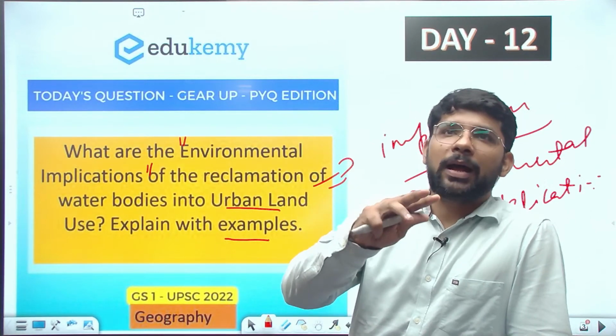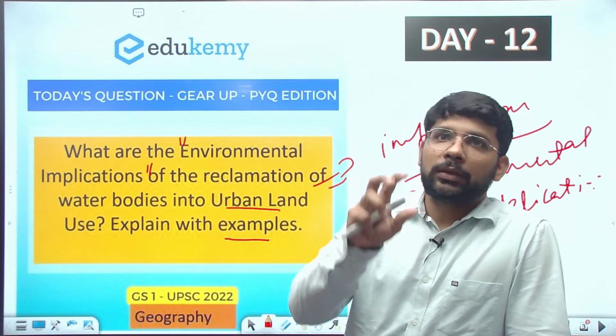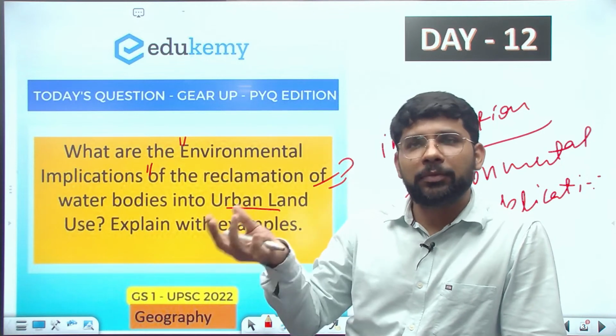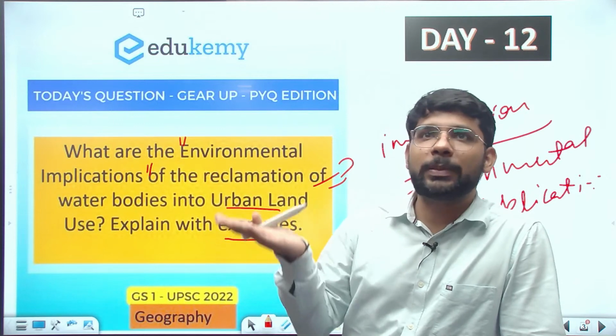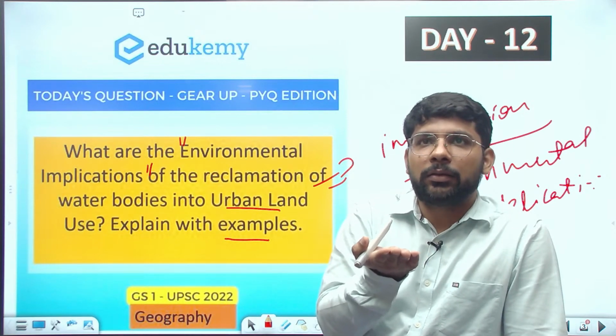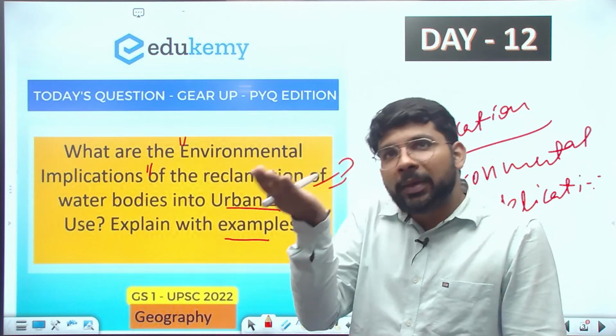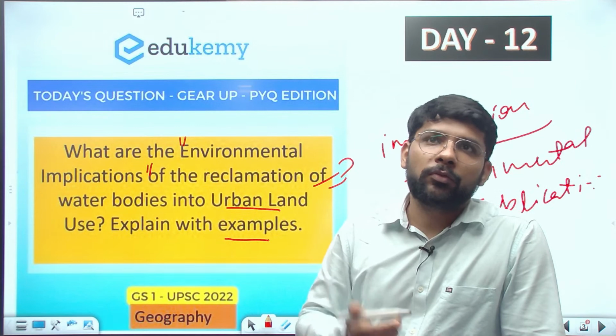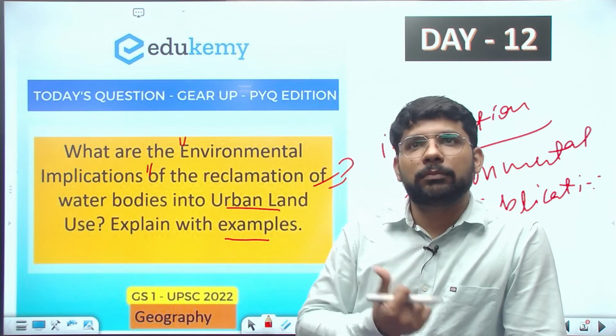In the introduction, we will write about the recent floods of Hyderabad and Chennai, and even the floods of Bangalore, specifically due to the drying up or filling up of the various lakes, or the making of urban infrastructure there. We can write these things in the introduction.